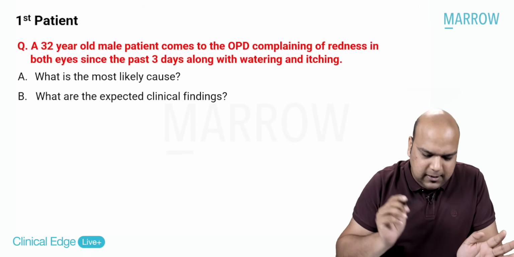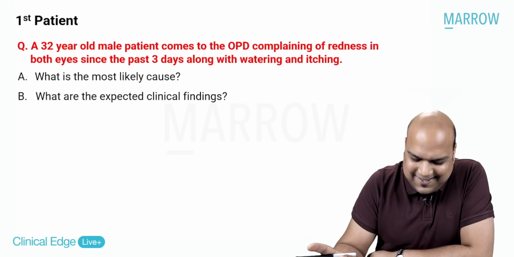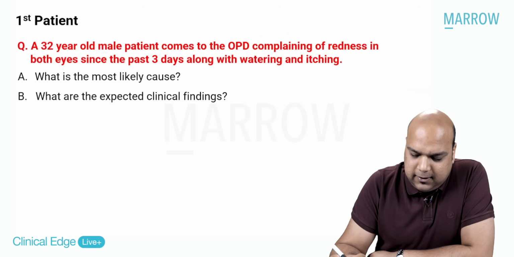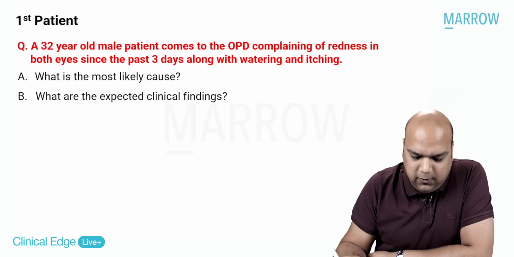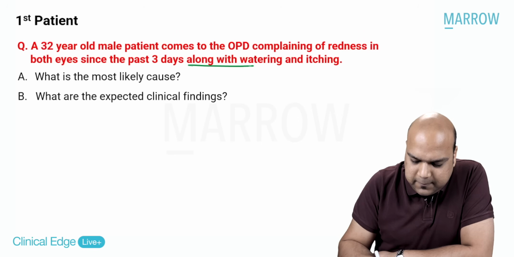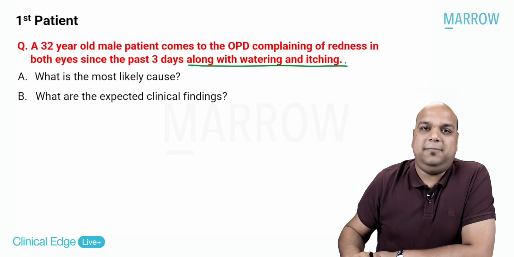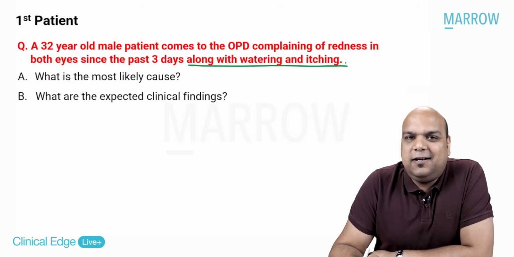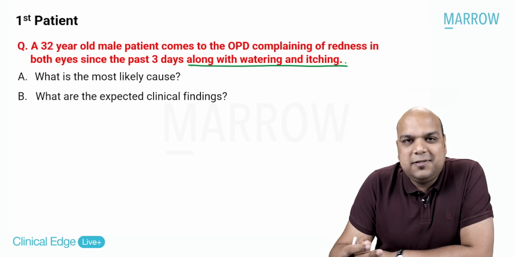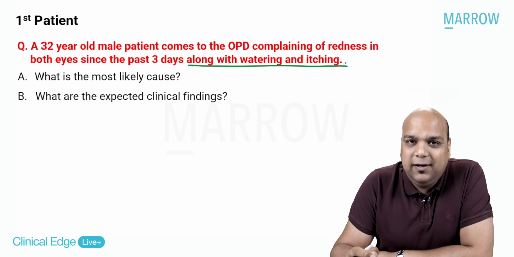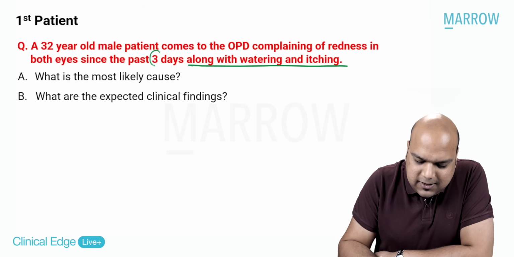Okay, so let's see patient number 1. First patient, everybody. Yes, let's read what the first patient is all about. A 32-year-old male again comes to the OPD complaining of redness. This we know, in both eyes since the past 3 days, along with watering and itching. Yes, see how simple does this question become. If you have understood the differential diagnosis of redness, if you have understood the history taking part, then it becomes a single second question. Yes, redness along with watering and itching, and the onset is 3 days.